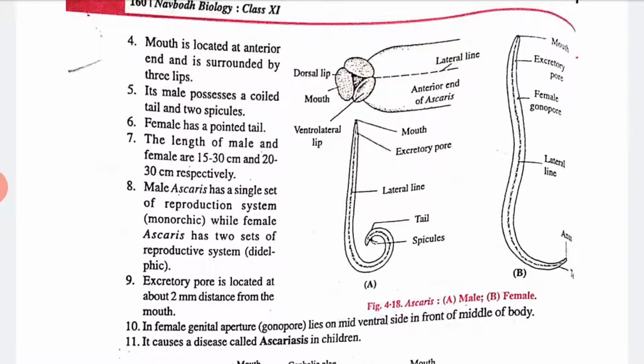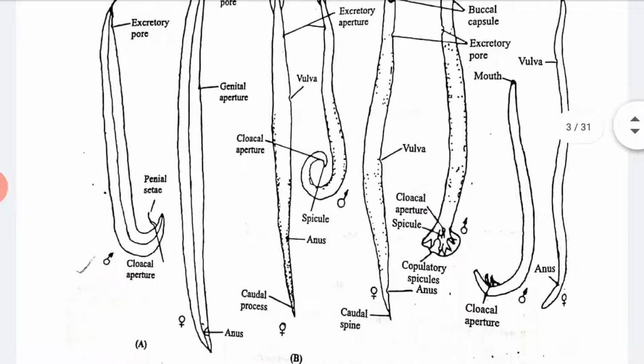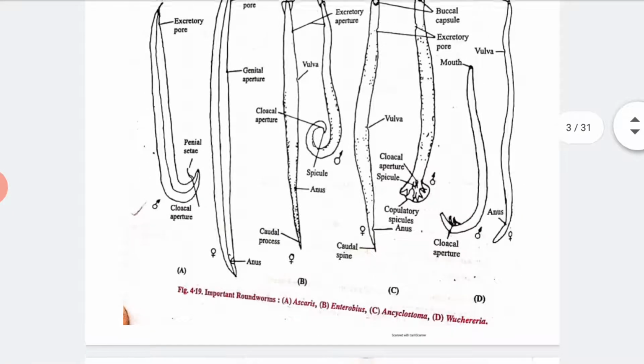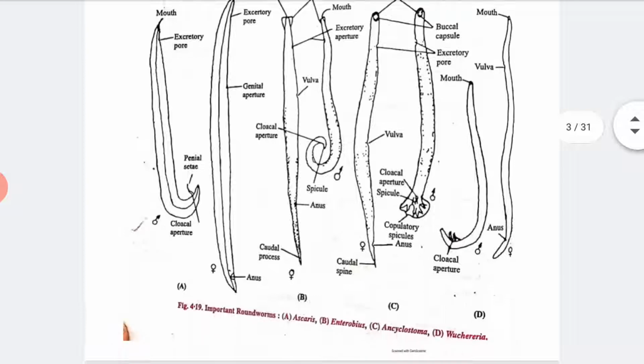You can see the picture given here. This is Ascaris, male and female. A is the male, where the end is curved, but in the female the end is not curved. This is also present in our lab, I'll show you. See here. These are the important roundworms like Ascaris and Wuchereria. You can see them in your book also.